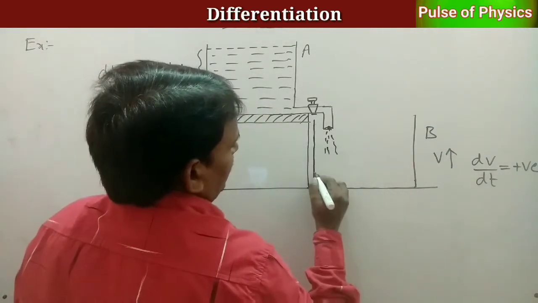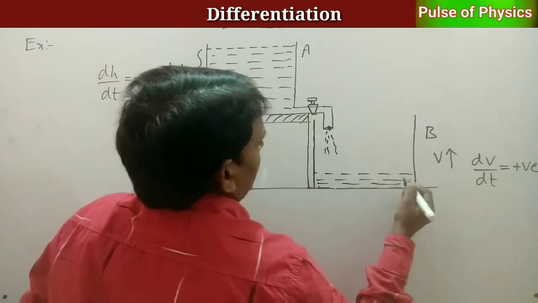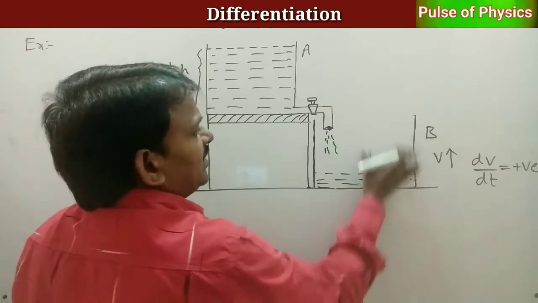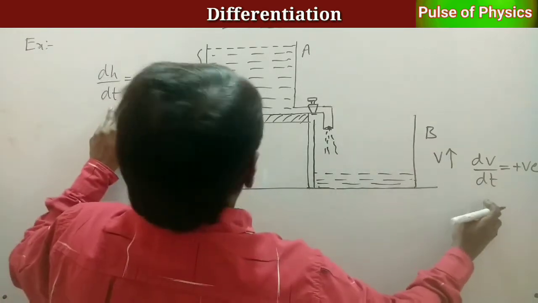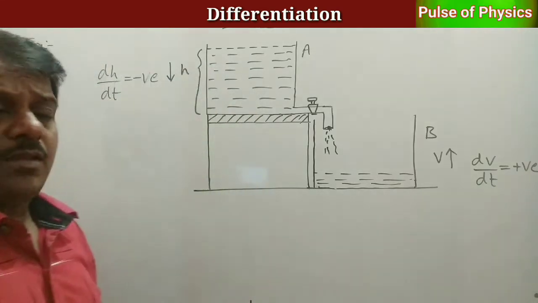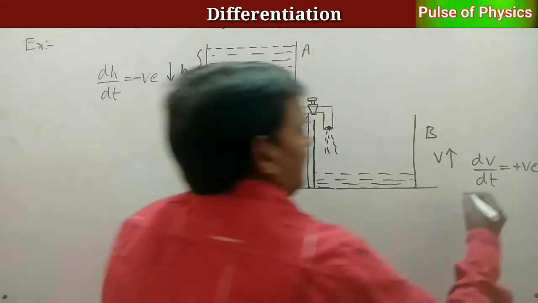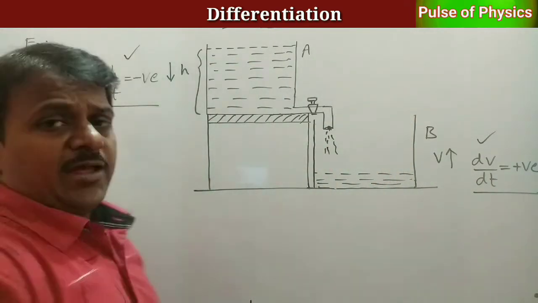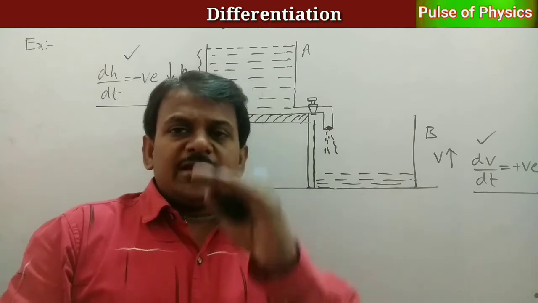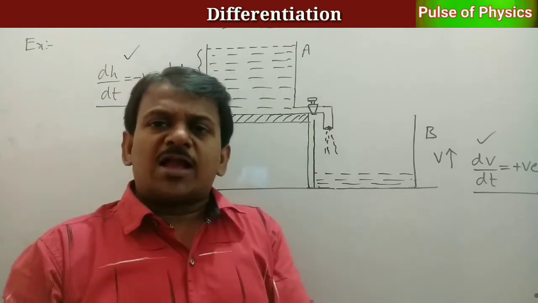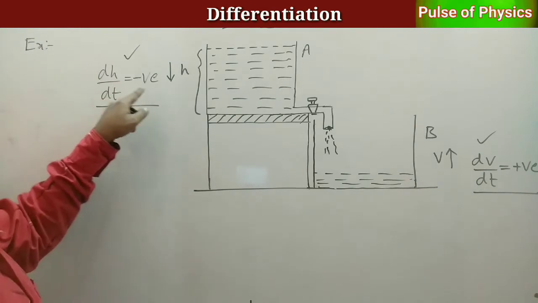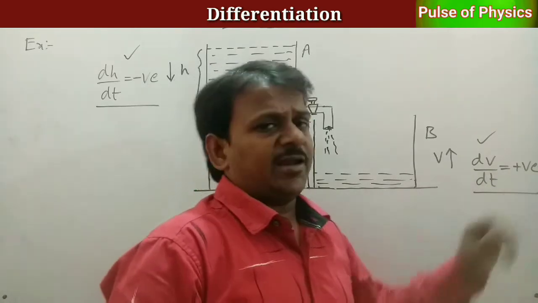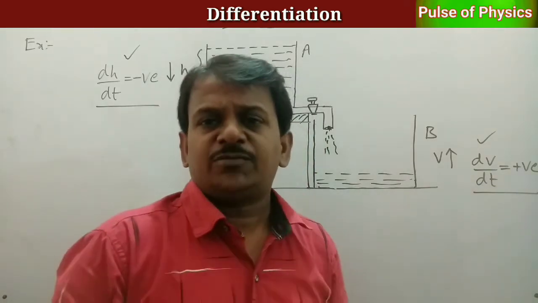This water will come and slowly the level of water increases, the volume of the water increasing when time is going on. That's why sometimes differentiation is positive, here differentiation is negative. Variable value decreases with respect to another variable, it is taken as negative. Variable value increases with respect to another variable, it is taken as positive.